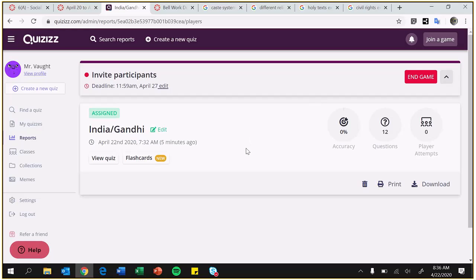I will say that I did allow power-ups and redos and all the different stuff for this, so you get multiple attempts. So in the quiz, while you take it, you'll get different power-ups that will eliminate a couple answers. They'll help you redo some things, give you more points. And then also there's a way to redeem yourself. So a couple times it might give you a chance to redeem. It'll give you a question that you missed that you can get a right answer on to give you a better score. So there's a lot of different ways to do this and a lot of different helpful links to answer these questions.